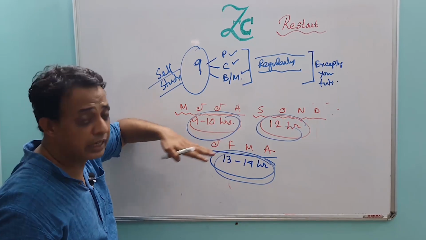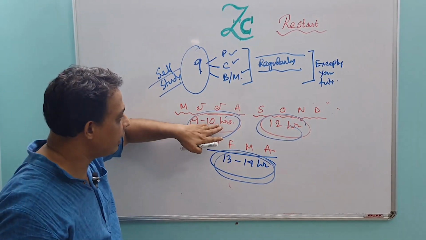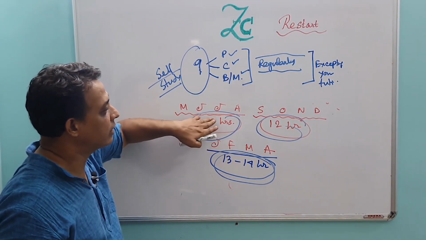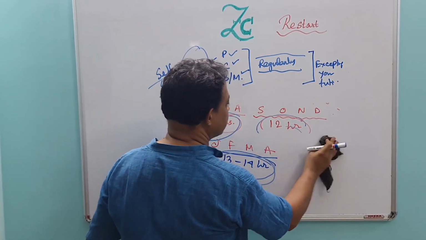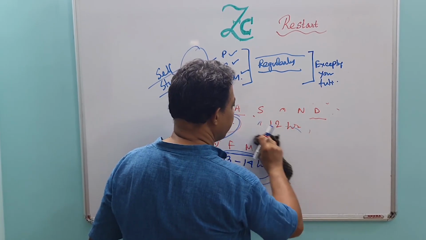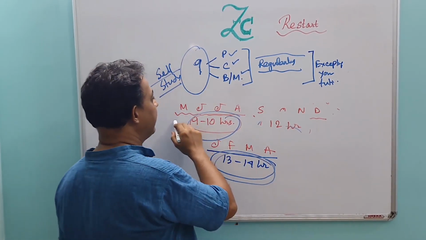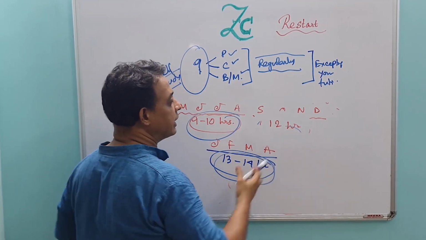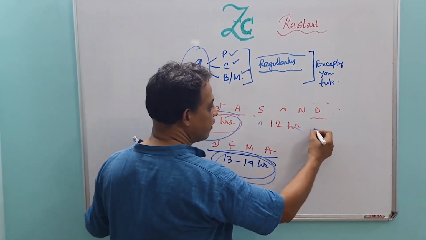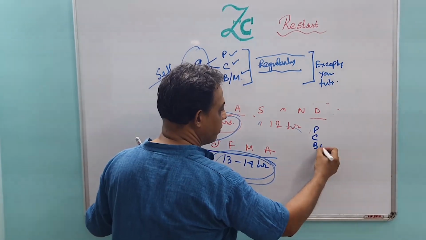9 to 10 hours you will start from the beginning, and after that, in September, October, November, December, you must revise whatever you read in May, June, July, and August. You must revise the additional 9-hour subjects: physics, chemistry, and biology or mathematics.